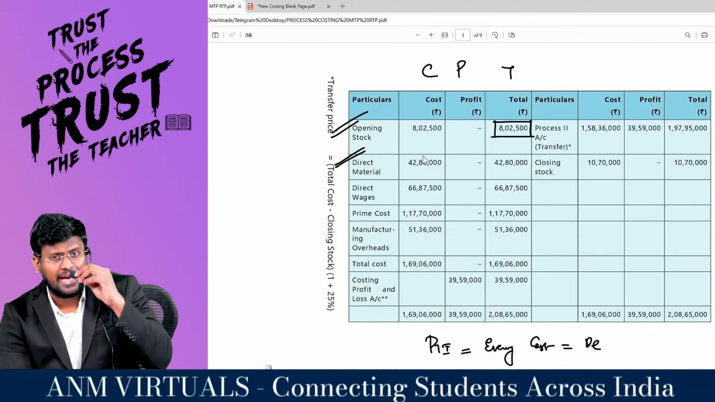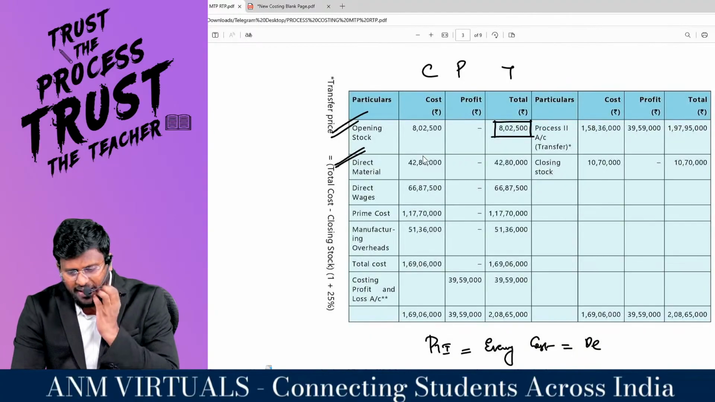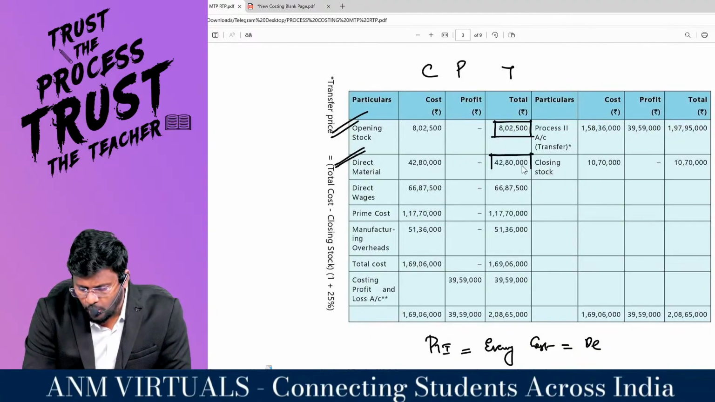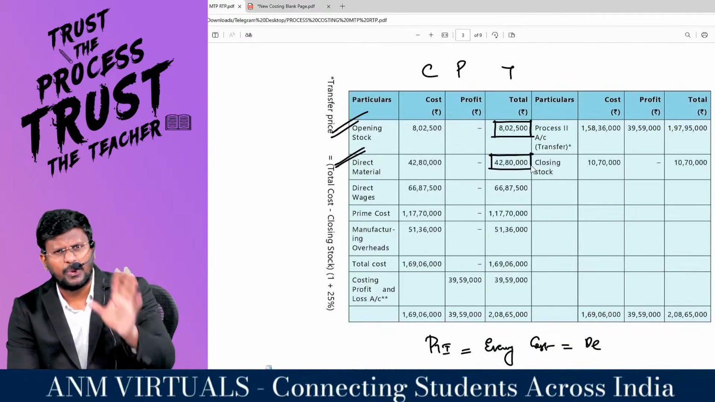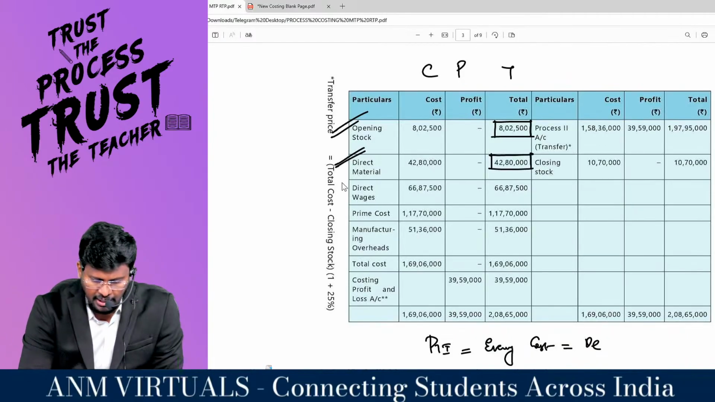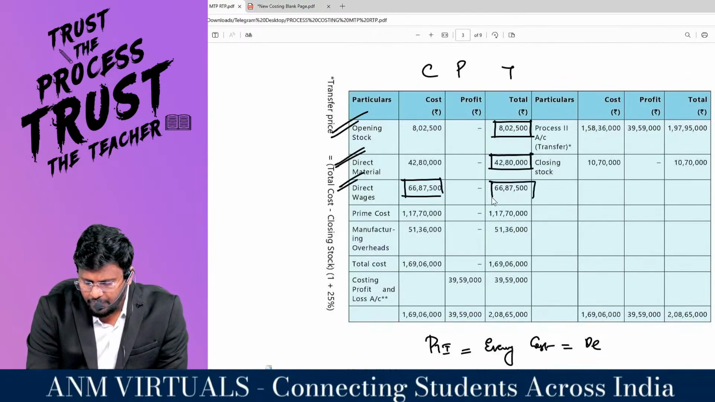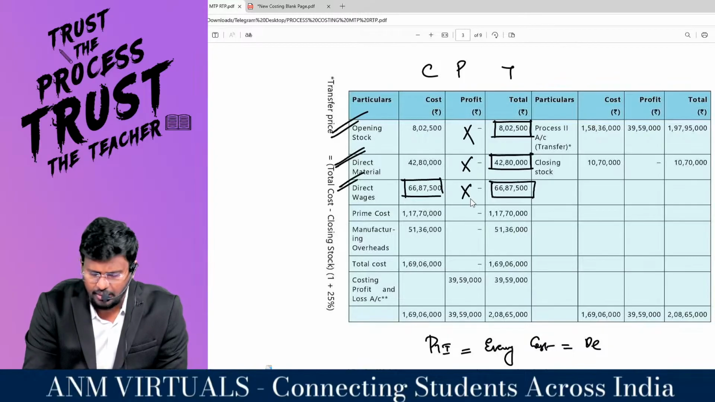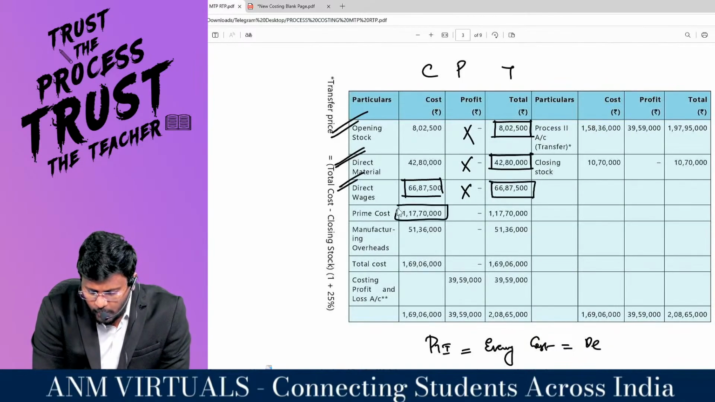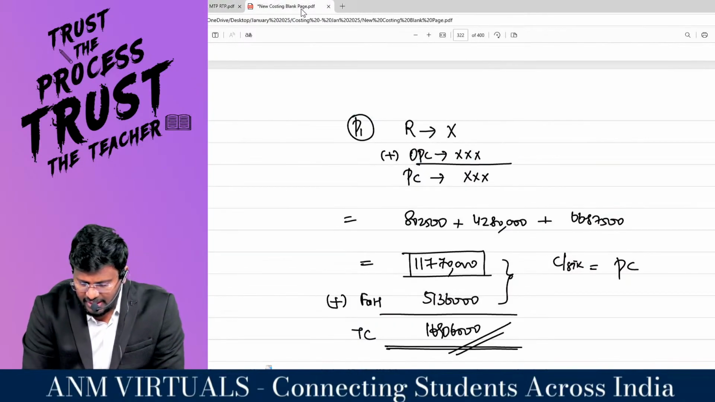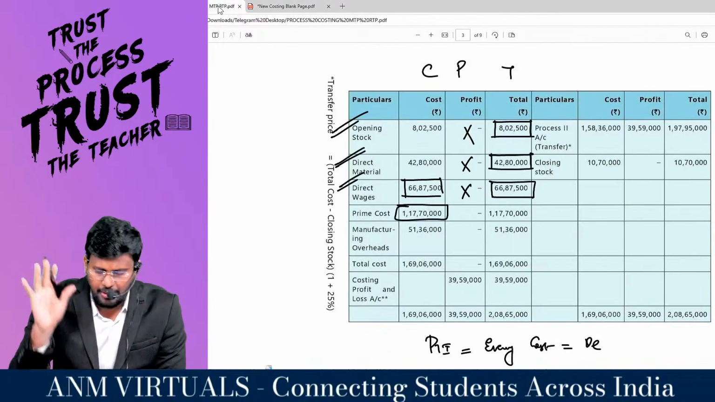And direct material, what is the amount? 42,80,000 rupees is the direct material incurred. So my dear lovable students, the total comes to 42,80,000 rupees. This is own cost. Direct wages 66,87,500. There won't be any profit element in that. So the prime cost will be 1,17,70,000 rupees.